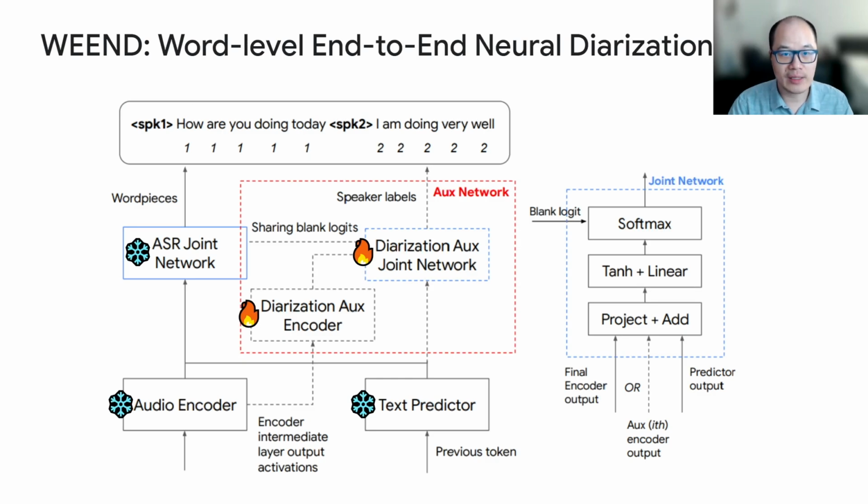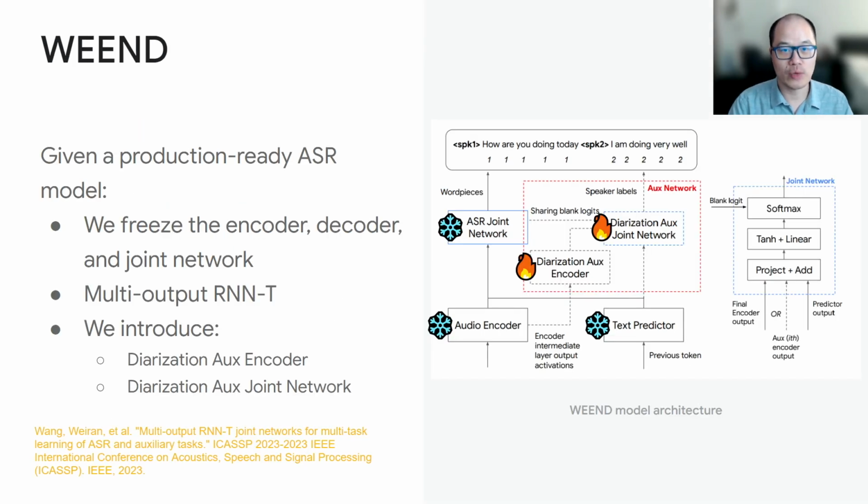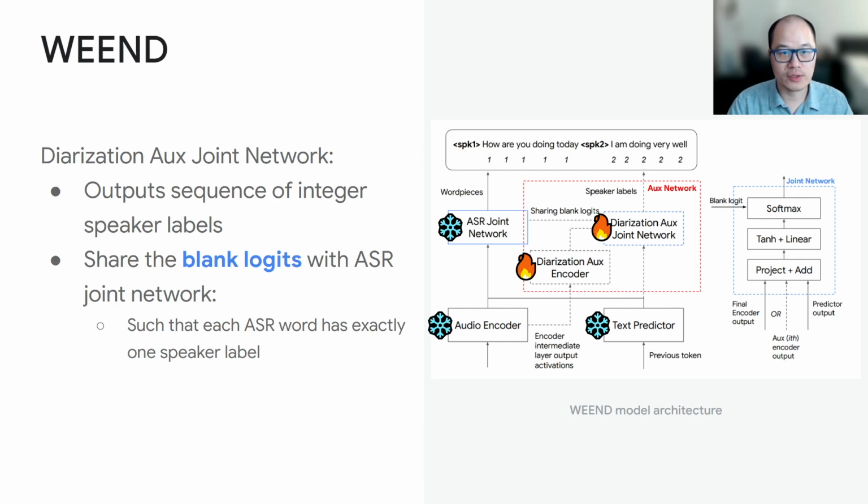So this is a high-level system diagram of our framework, word-level end-to-end neural diarization. Given a production-ready ASR model, we freeze all its components, including the encoder, the decoder, and the joint network. Then we introduce two auxiliary networks for diarization, an aux encoder and an aux joint network. The aux joint network we introduced here will output a sequence of integer speaker labels. And for the joint network, we share the blank logits with the ASR joint network.